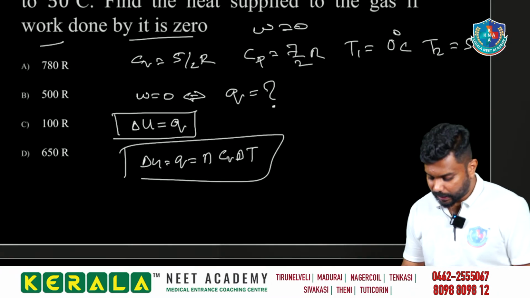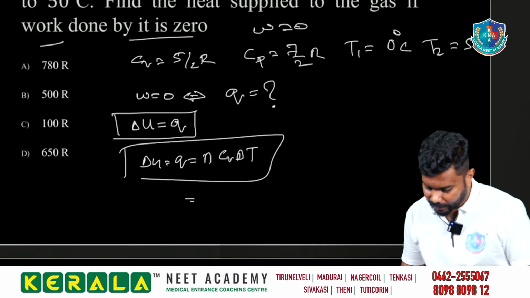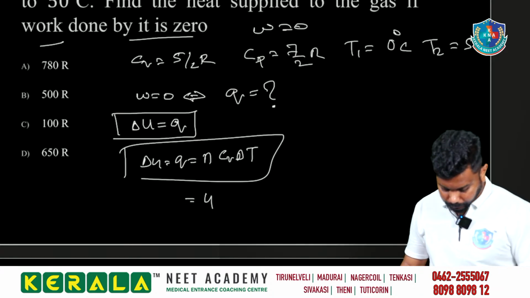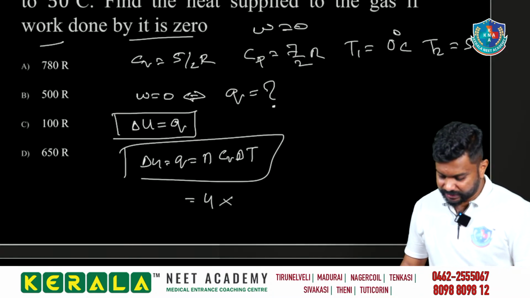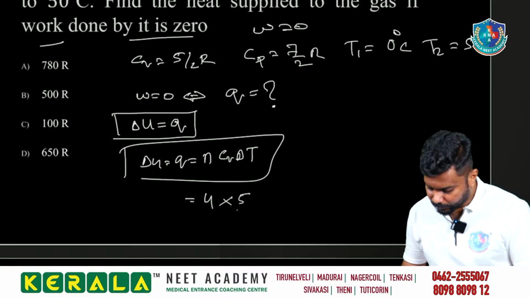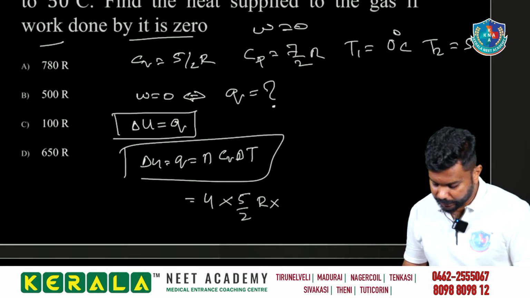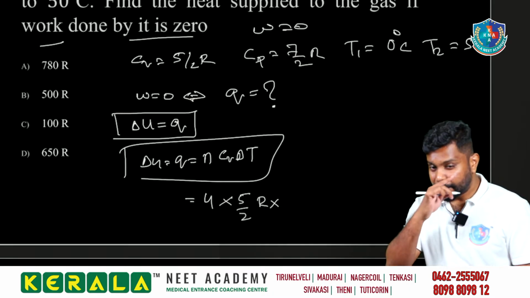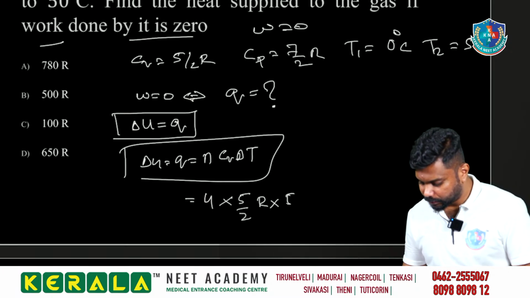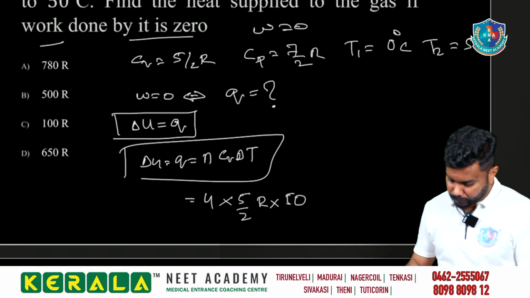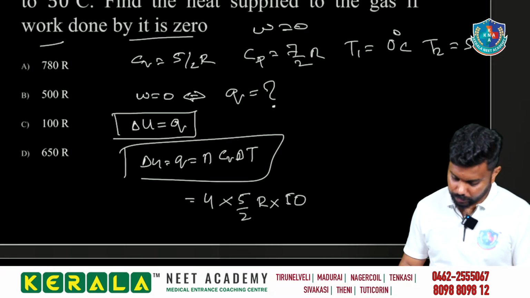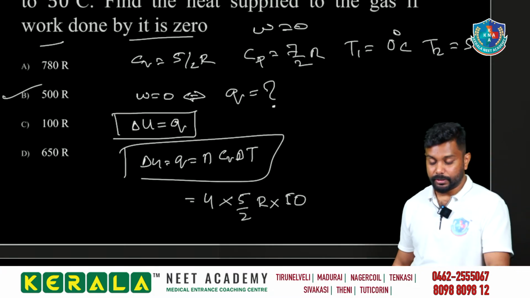n Cv delta T. What is n? We are having 4 moles. 4 into Cv, and it is 5 by 2 R into delta T. 50 minus 0, that is equal to 50. You will be getting the answer 500, right?